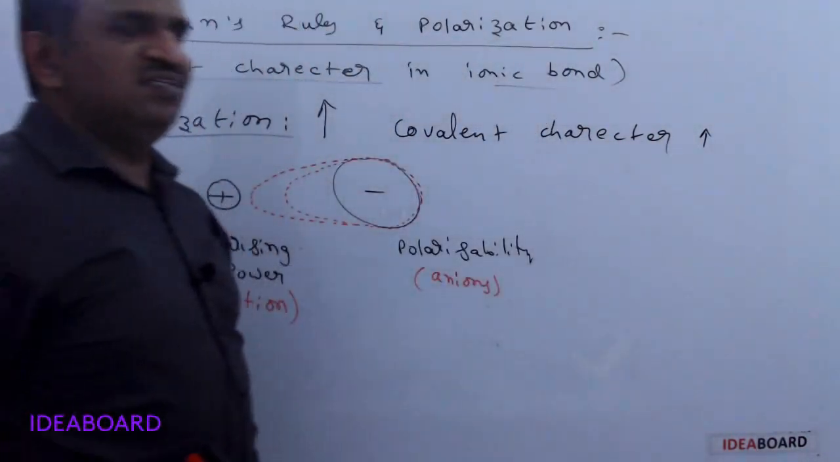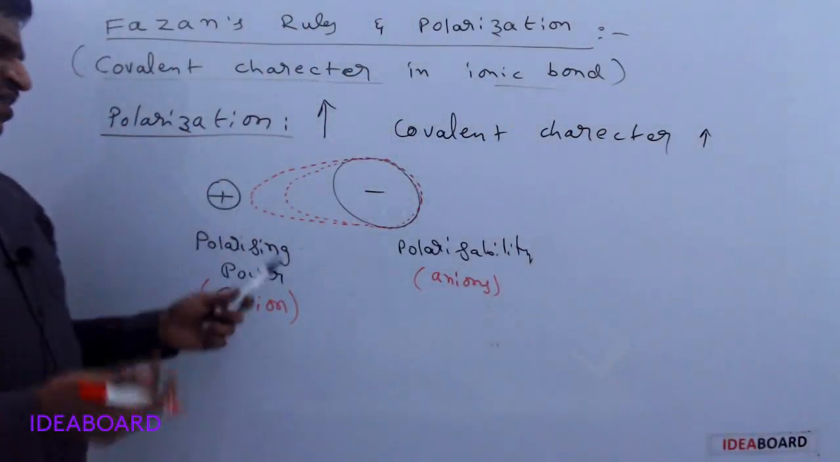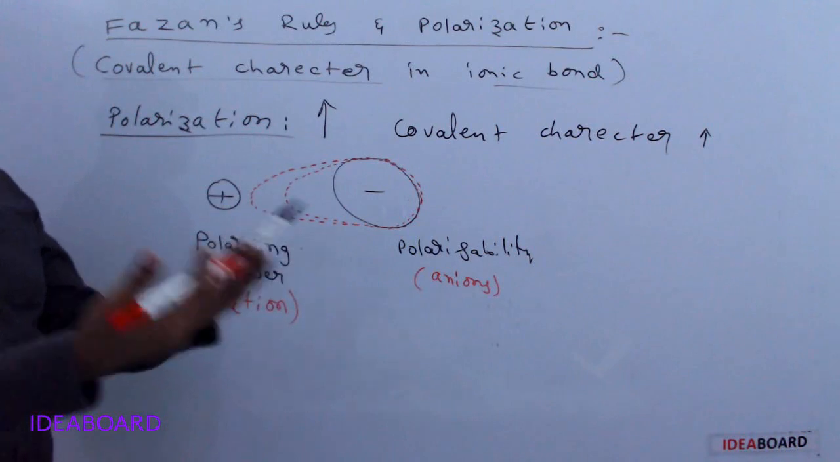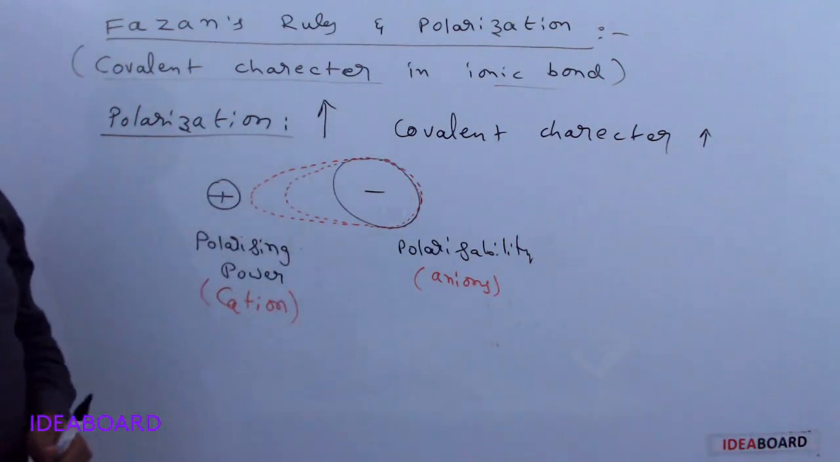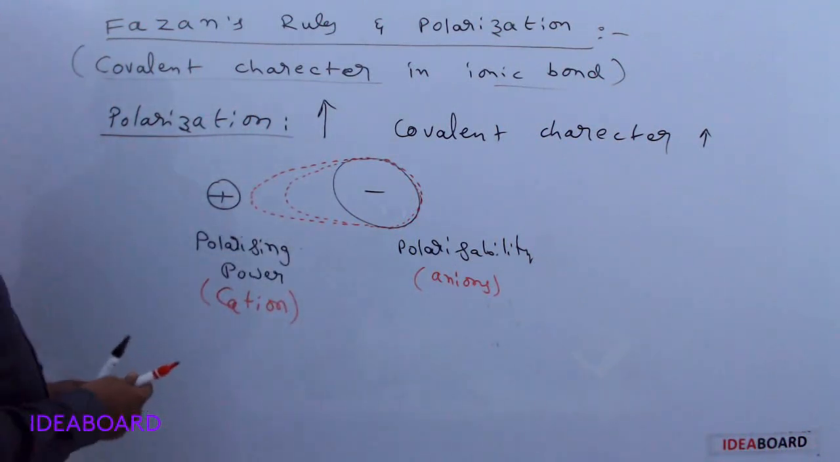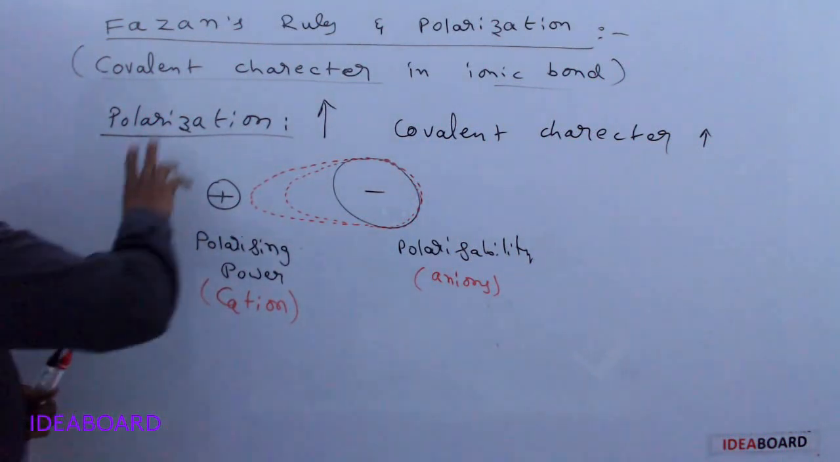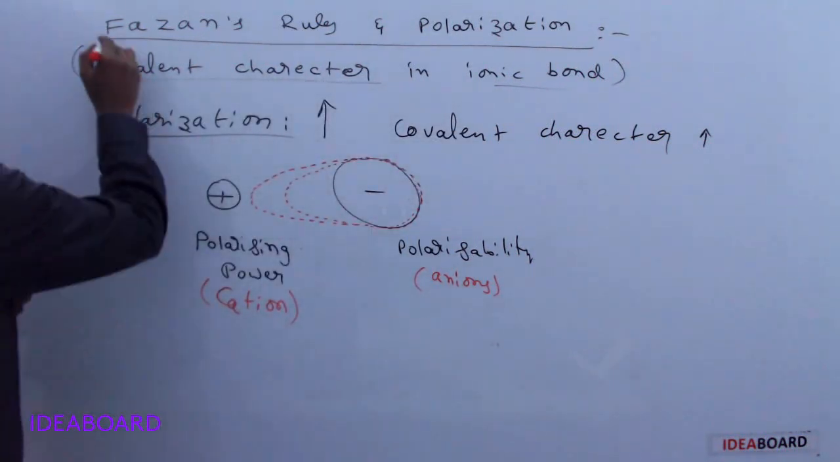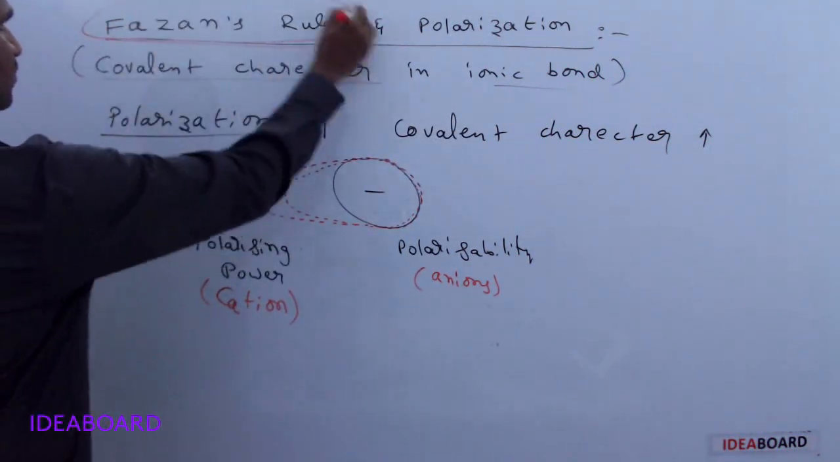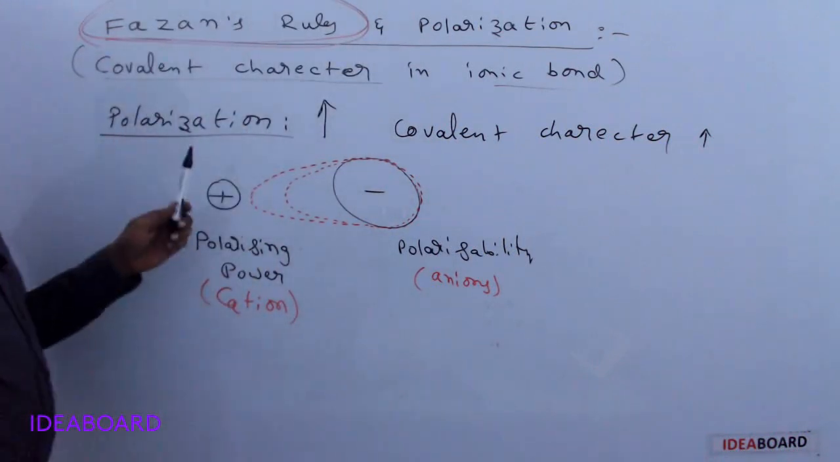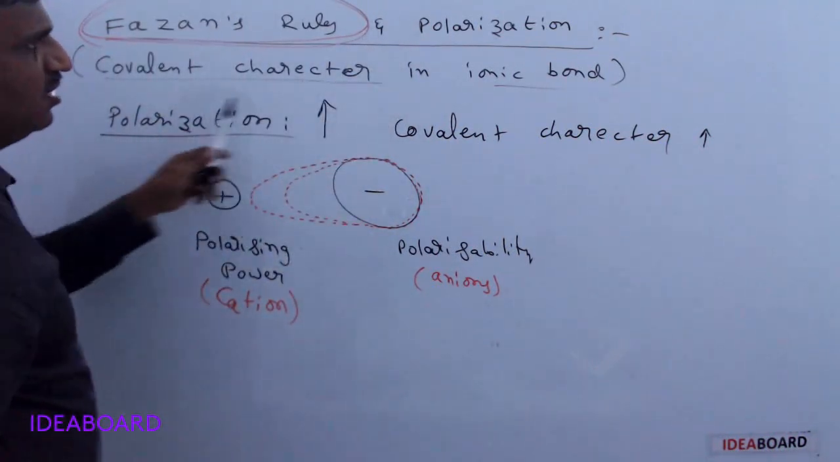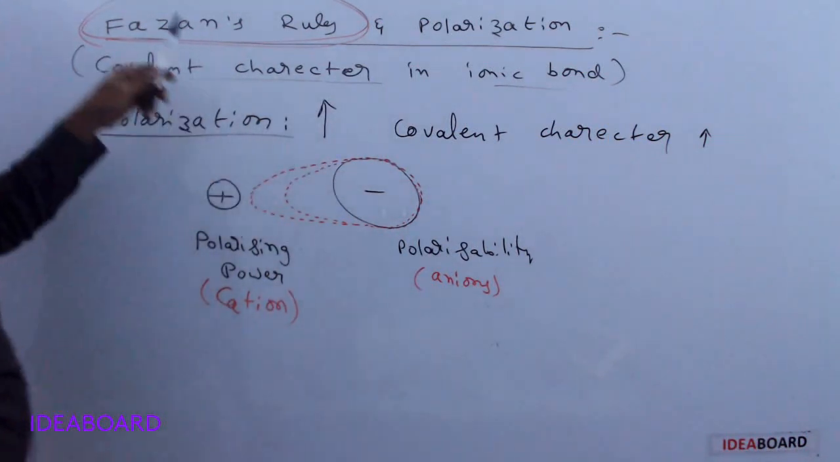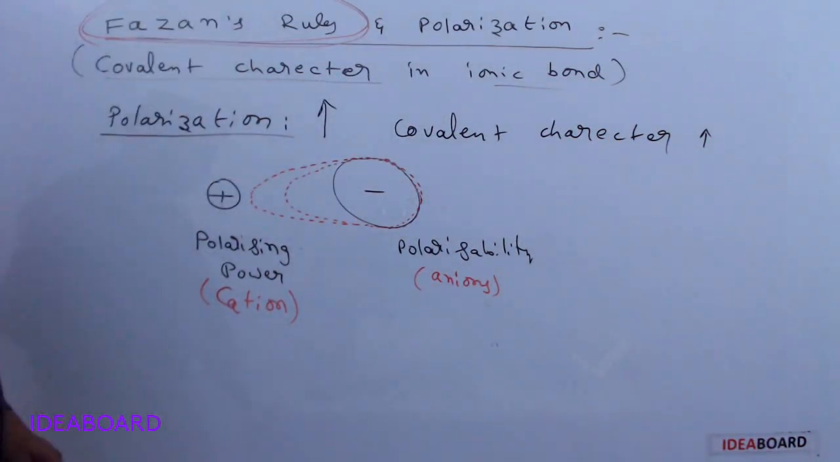Covalent character increases means there are different properties. Covalent bond properties or covalent compound properties will come out. Next, when this covalent character increases, it is explained by Fajan's rules. The polarization increases, or when an ionic bond contains covalent character, it is explained by Fajan's rules.